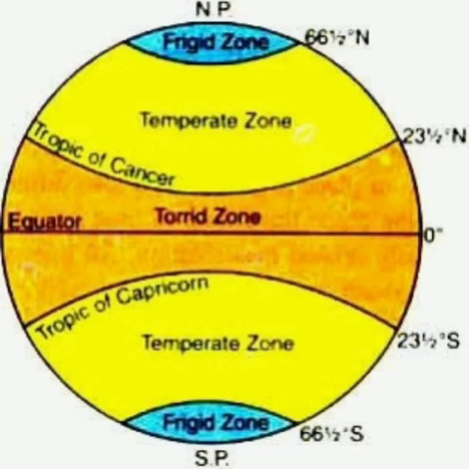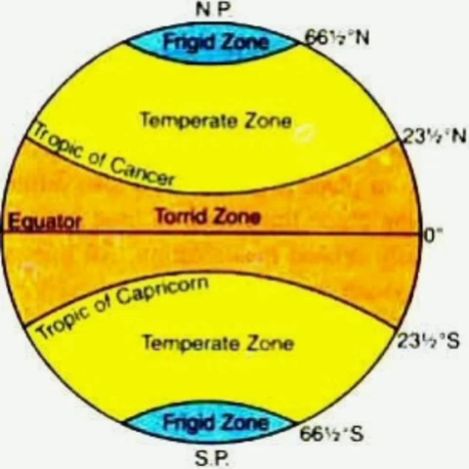Temperate zone. Temperate zone means moderate. The north temperate zone lies between the Tropic of Cancer, 23.5 north, and the Arctic Circle, 66.5 north, and the south temperate zone lies between the Tropic of Capricorn, 23.5 south, and the Antarctic Circle, 66.5 south. These areas experience moderate temperature as they receive slanting rays of the sun.